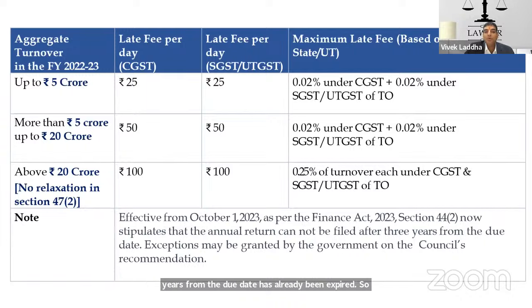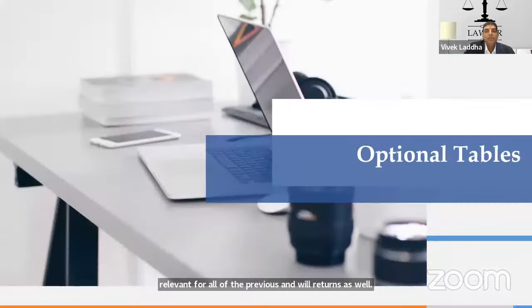So if it is so, you cannot file GSTR 9 and 9C for the financial year 17-18. It is just to give an example. Of course the amendment is made effective from 1st of October 2023, but this is always relevant for all of the previous annual returns as well. So this is also an important implication.